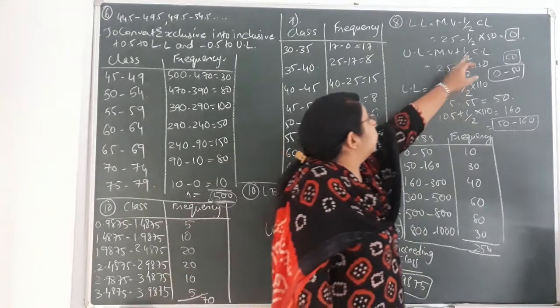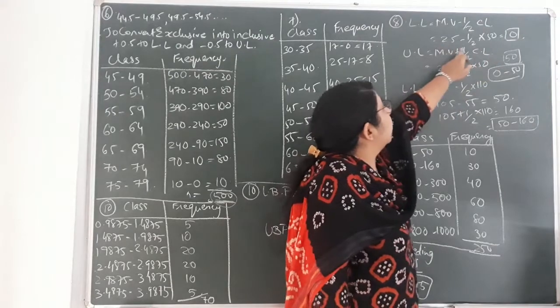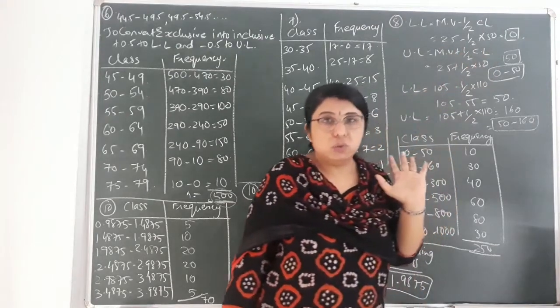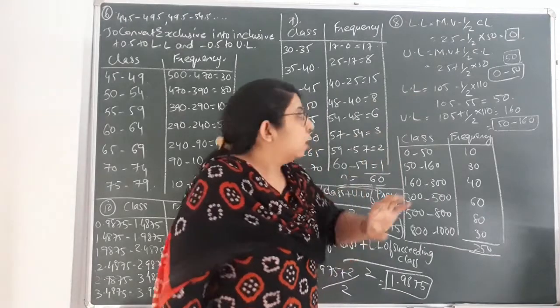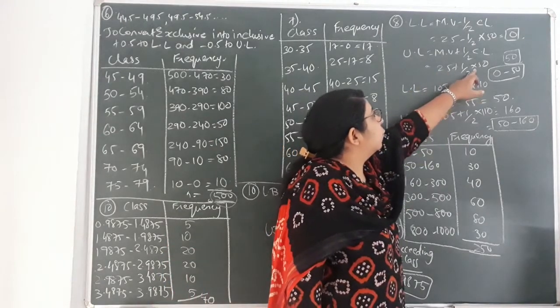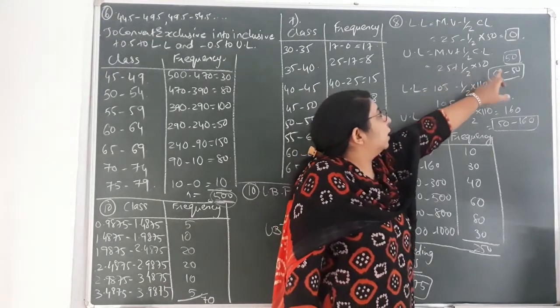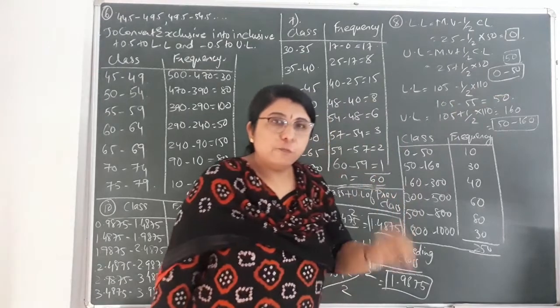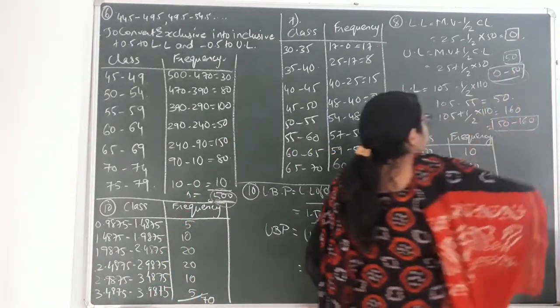So multiply by 50, half of 50, that would come to 25. Okay, so 25 minus 25 would come to 0. Next one, in the same way we will find the upper limit of the same class. Upper limit, that is mid value 25 plus half of class length, half of 50, that would come to 25. 25 plus 25 would come to 50. So the first class that would be coming, that is 0 to 50.